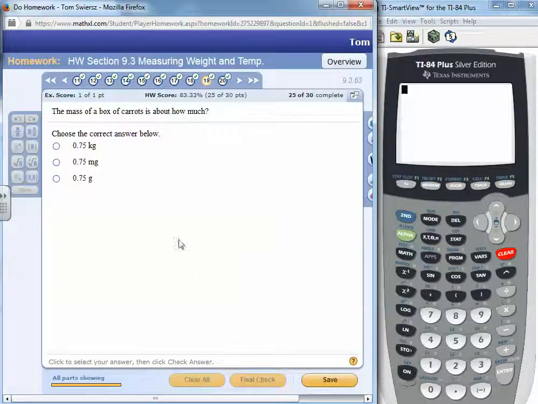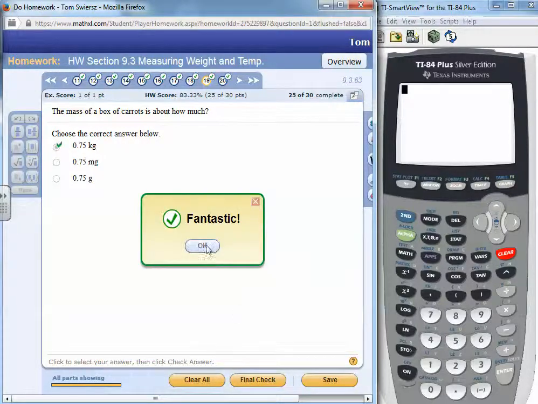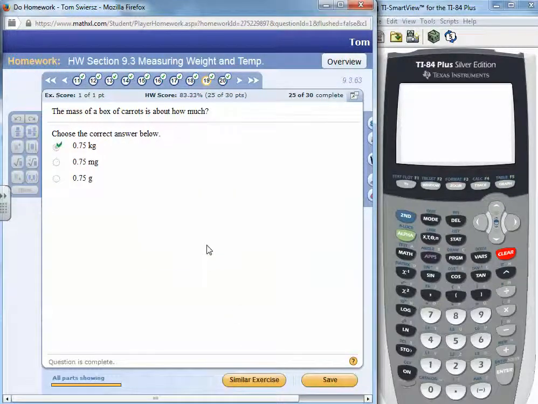All right, the mass of a box of carrots. Carrots weigh a bit more. Milligrams is minute. It would weigh 0.75 grams? That doesn't make sense because 1 gram is a poker chip. So about 3/4 of a kilogram would be a little bit less than 2 pounds, and a box of carrots would probably weigh about that. So 0.75 kilograms is definitely appropriate. That could definitely be the mass of a box of carrots.